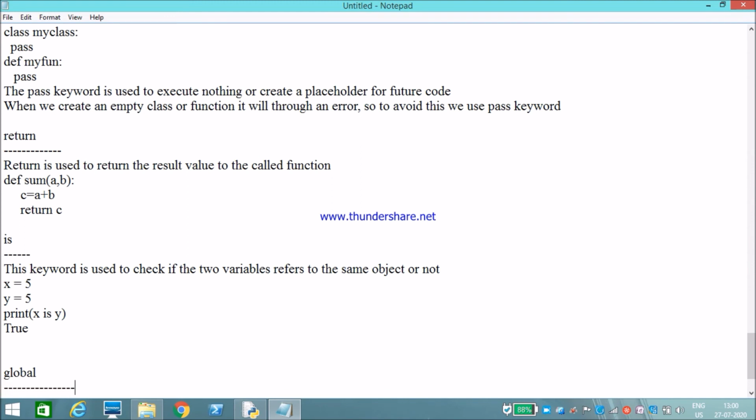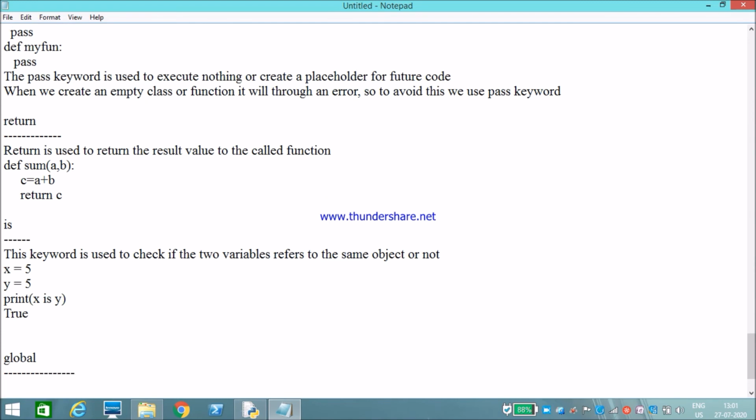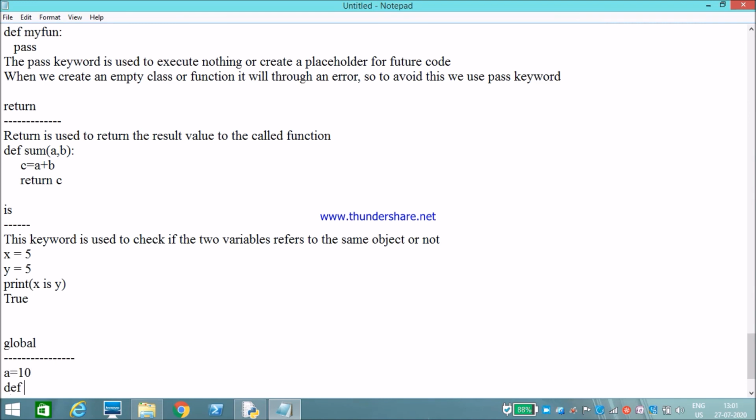Okay, my next keyword is global. The global keyword is used to create a global variable inside a local function. For example, a is equal to 10. Define function, my function a comma function b.